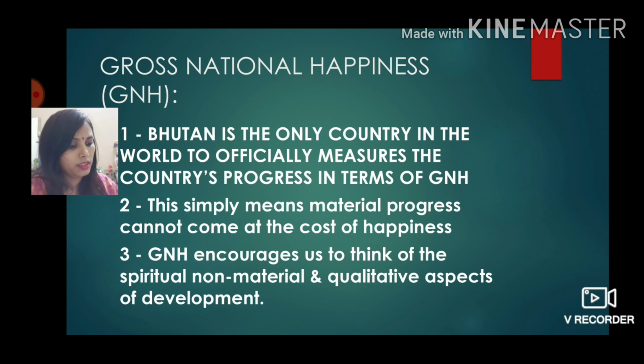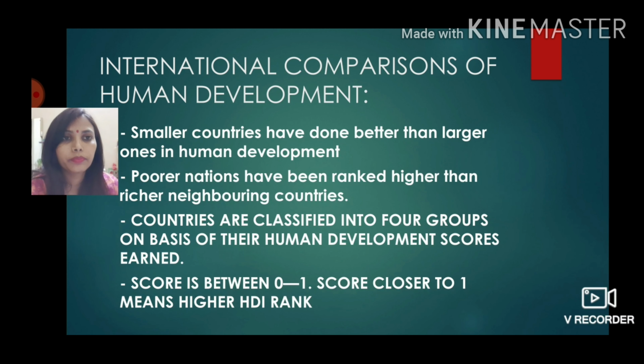Next is international comparisons. International comparisons of human development. Now we all will think that if the country is very developed, like economically very advanced, technologically very advanced, then the people of that country will have high human development. But it's not necessary. It depends on the government, or it depends on the policy of that country.